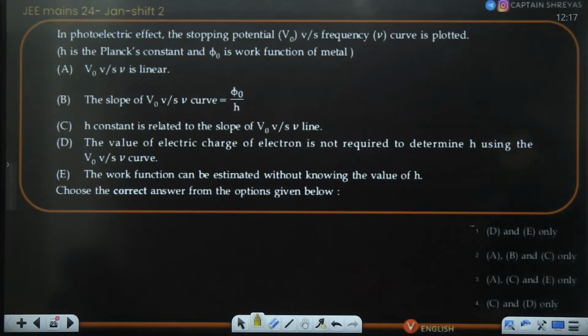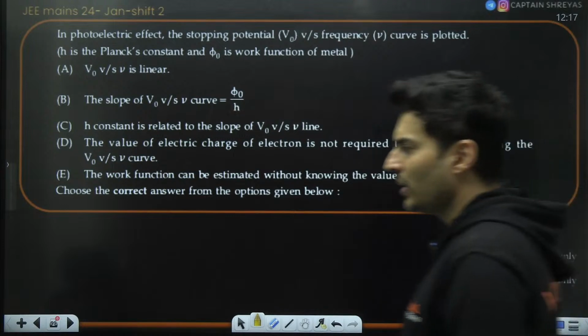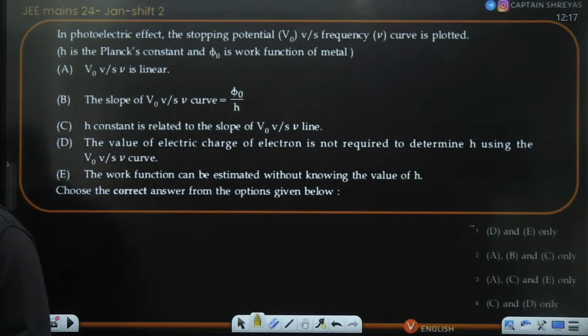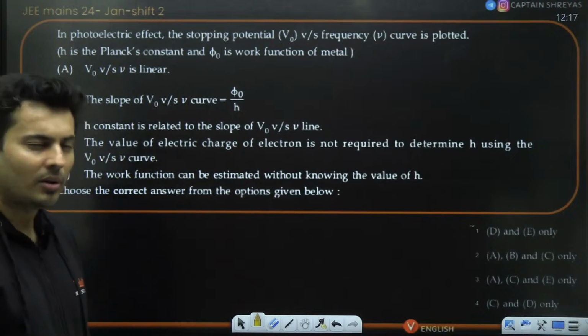Okay, so this is the last question which we'll be doing. The rest of the questions I'll be giving to you as a PDF. Don't worry about it. All the questions will be there so that you can start solving and having a look at it.